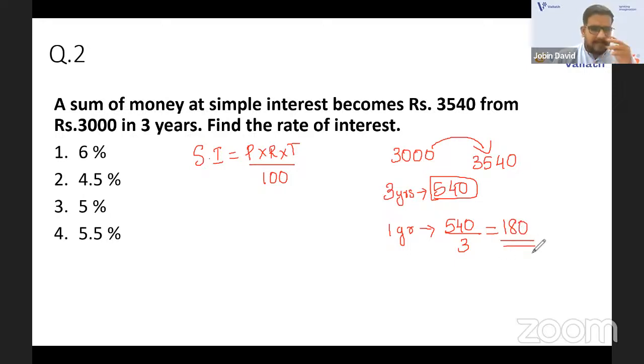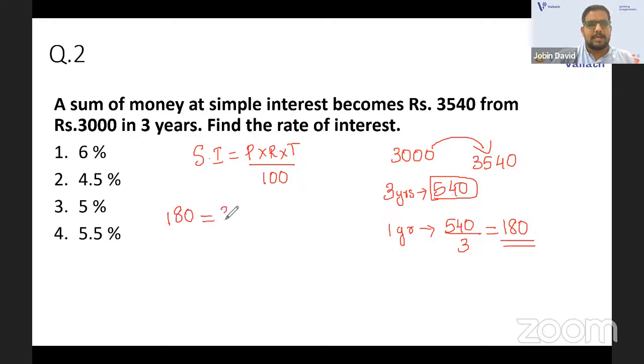Okay. That means 3 years, the interest is 540. That means from an amount of 3,000, it became 3,540. So just the interest is added, like 540 is interest added. And now for 1 year, what is interest added? It is 180, it is added. Okay. So the interest is 180. So the simple interest is 180 that you can get.